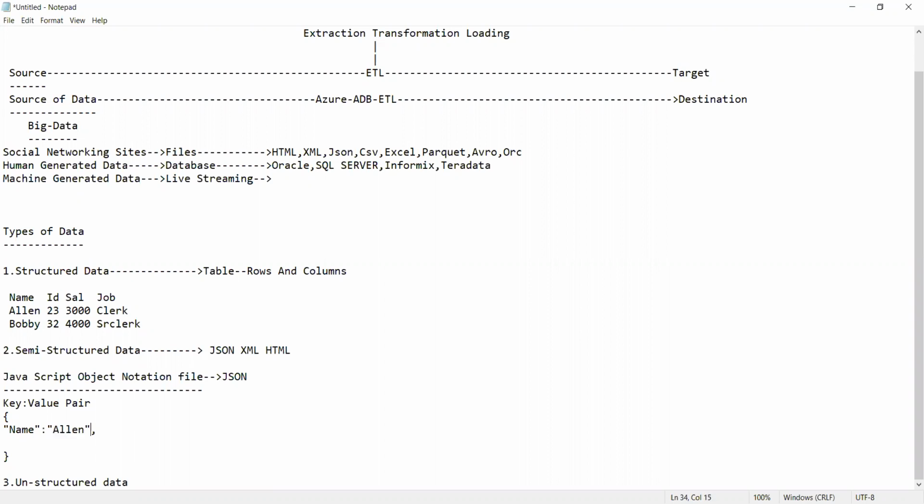So together they are called what? Key value pair. Am I right, everyone? It is called a key value pair. The same way you have it here. What is it you have here? Tell me now. ID.